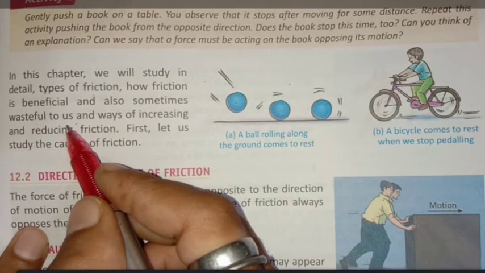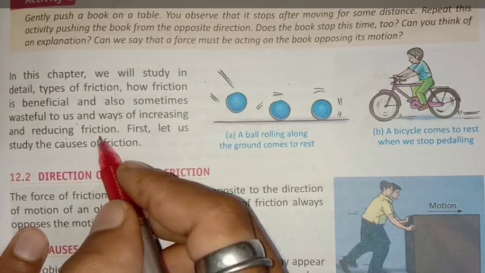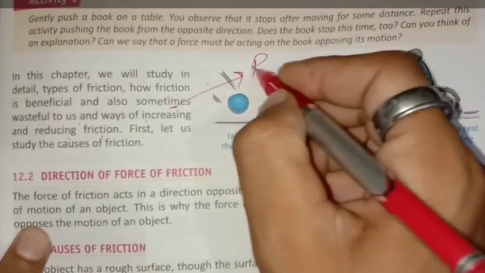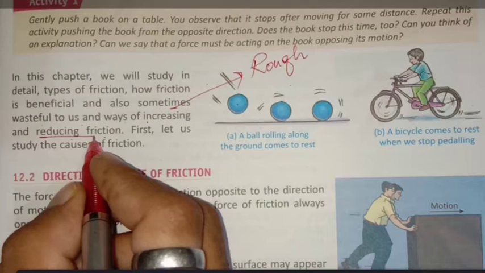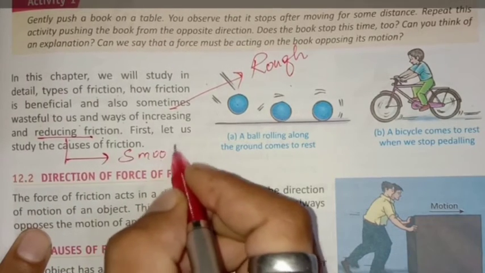Wasteful means not of use, useless. And ways of increasing and reducing friction. Friction can be increased if the surface is rough. Friction can be reduced, that is decreased, if the surface is smooth.